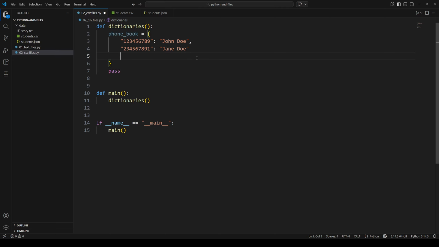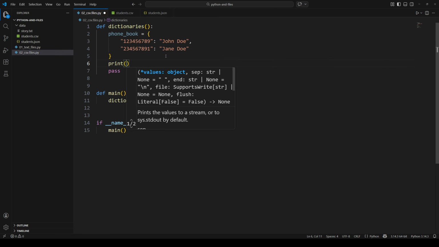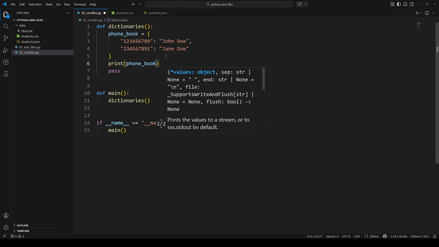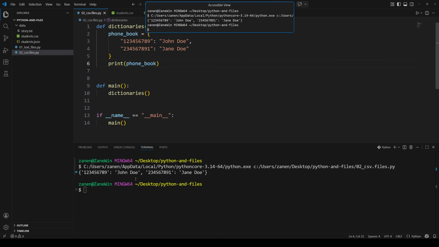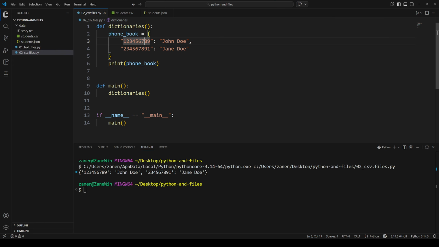We can remove that comma. It's not necessary, but we're not going to add anything more. We have 2 items. Before, when we would print a dictionary, let's just say print phone book, you can finally remove the pass. Then let's run this. We see we're always getting an order now. It's always John Doe first, then Jane Doe, based on the order of what we declared.